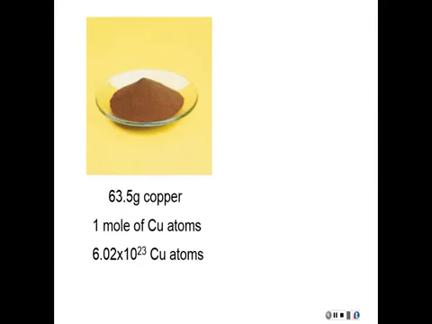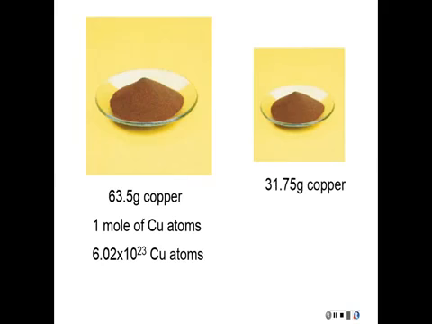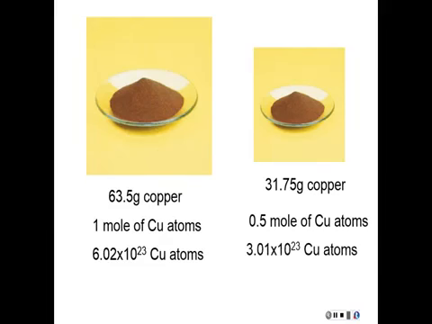Now what if I took a sample of copper atoms like I had before, 63.5 grams of copper, and that's 1 mole of copper atoms, and that's Avogadro's number. And what if I took my sample and I cut it in half? So if I divided my mass by 2, I'd be dividing everything else by 2. And so this would be half a mole of copper, or 3.01 times 10 to the 23rd copper atoms. We're going to be dealing mostly with moles and grams. We're not going to bother with using Avogadro's number.